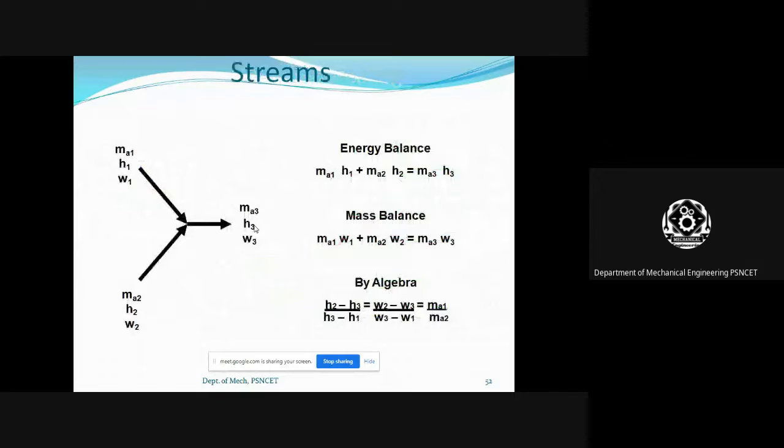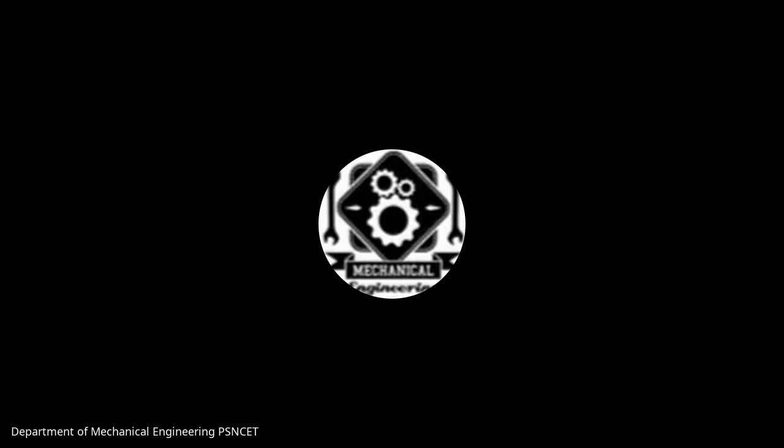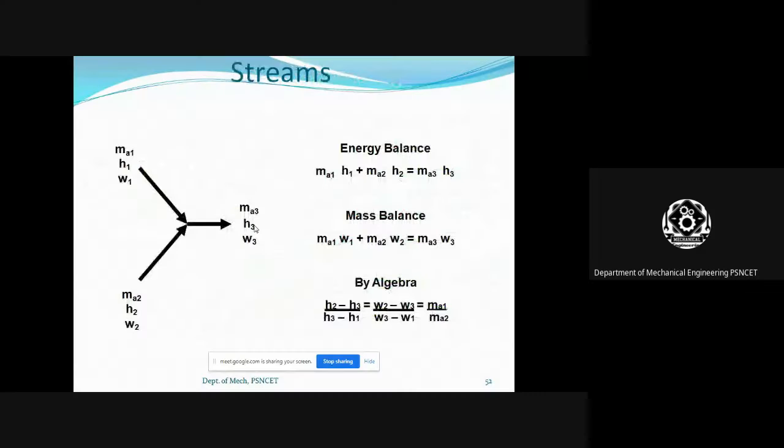For this, the energy balance is Ma1H1 plus Ma2H2 equal to Ma3H3. Similarly, the mass balance is Ma1W1 plus Ma2W2, where W is the humidity ratio, equal to Ma3W3. By algebra, the ratio is (H2 minus H3) divided by (H3 minus H1), equal to (W2 minus W3) by (W3 minus W1), which is equal to Ma1 by Ma2.